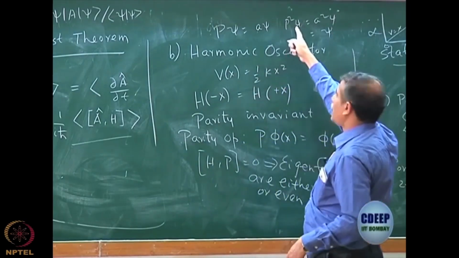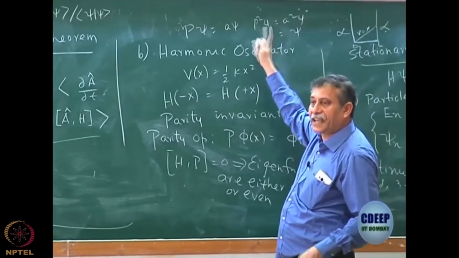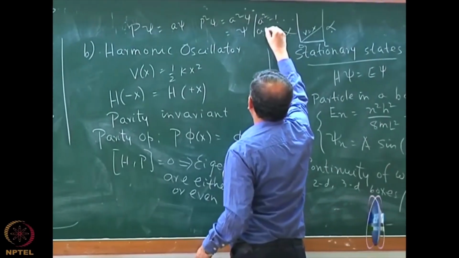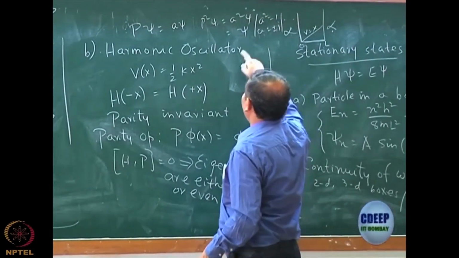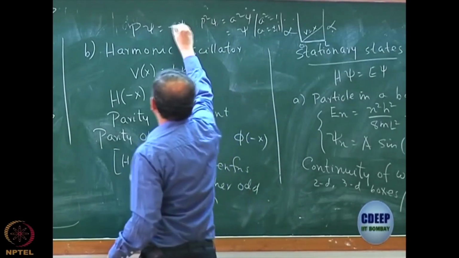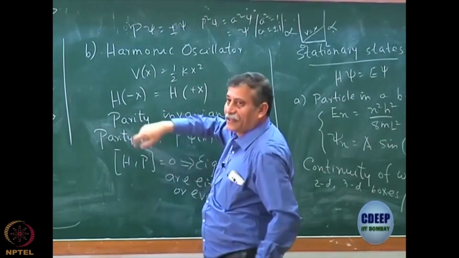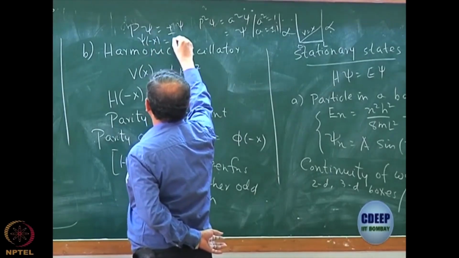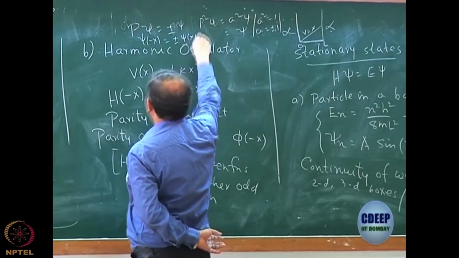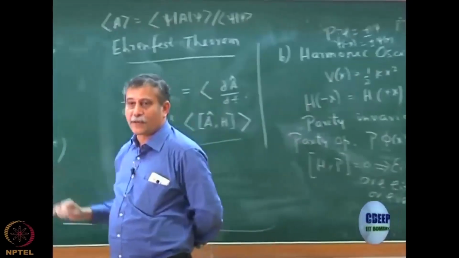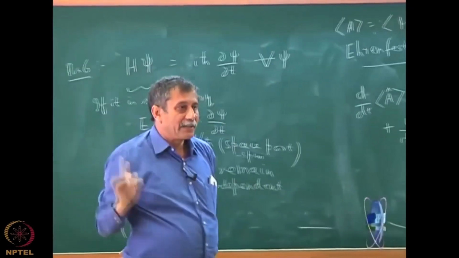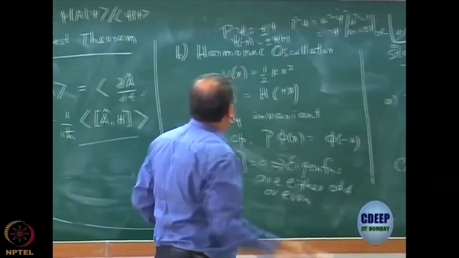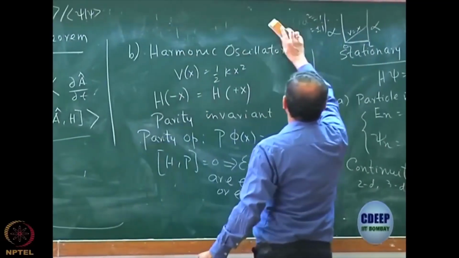Because P psi is psi of minus x, P applied again is psi of plus x, so we can say that A square equal to 1, which means A equal to plus minus 1. If A equal to plus minus 1, then P psi is nothing but plus minus psi, and P psi is nothing but psi of minus x, right? So psi of minus x is plus minus psi of x. So that was a very 3-line proof that we did. Just again recall that. So the eigenfunctions are either odd or even. Very similar proof will come. I am again reminding you because it's very easy to forget.